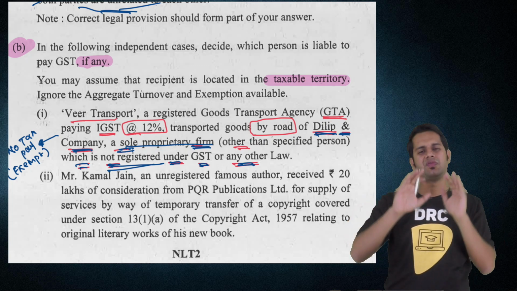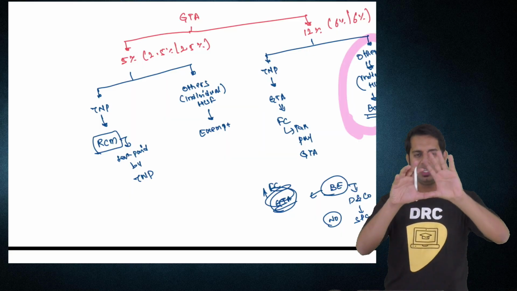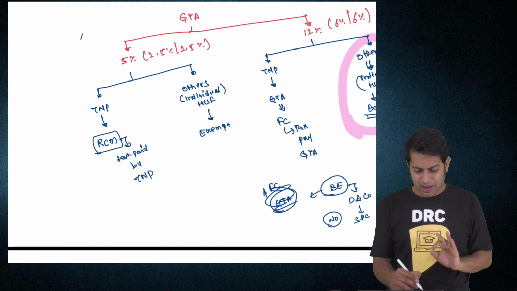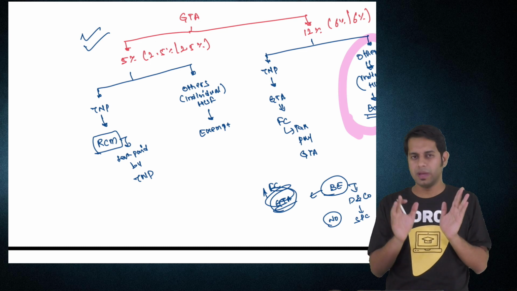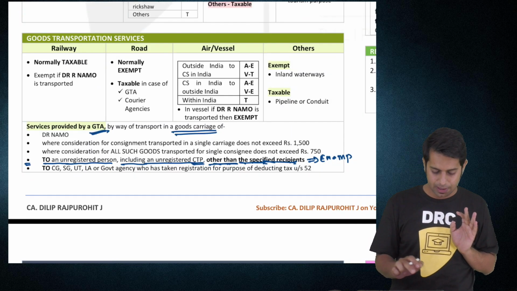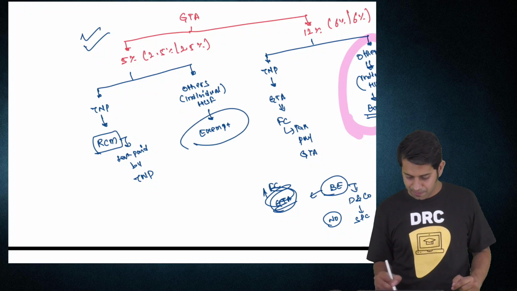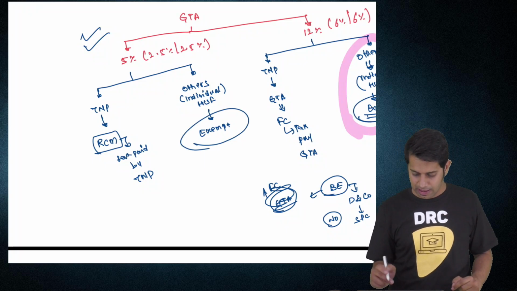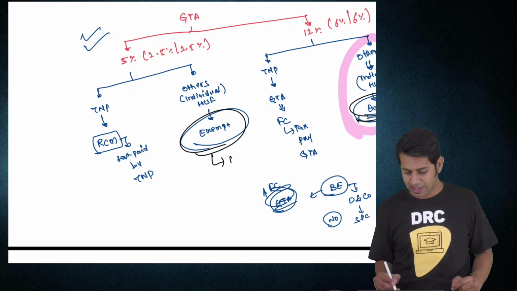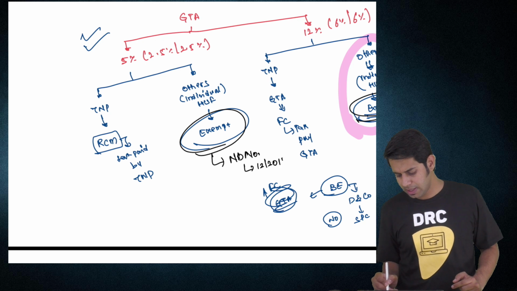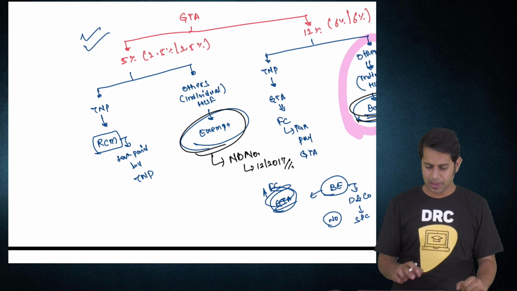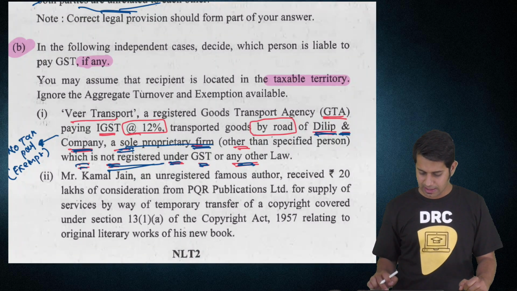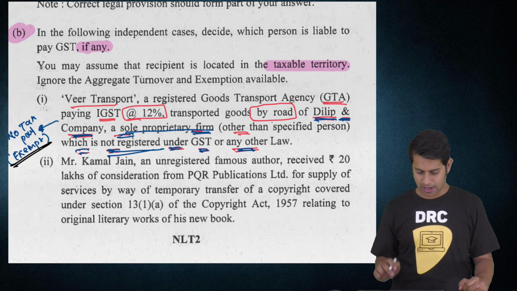So what will you write? First, write the provisions which are applicable to GTA. Write this provision: GTA 2 options, 5%, 12%. Sir, if I write this chart, will they give marks? 100% they'll give you marks. Write this chart and explain the provision. Also write this particular line. For this exemption, write a single line. What line should I write, sir? It is exempt as per notification number 12/2017. As per notification number 12/2017, this service is exempt from payment of taxes. So the answer is, it is exempt from payment of taxes.